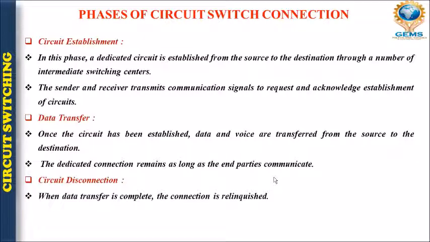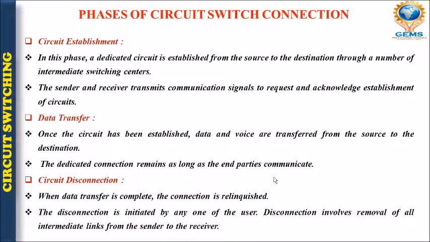As the data transfer is completed, the connection is relinquished. The disconnection is initiated by either of the users, that is, from the source or from the destination.